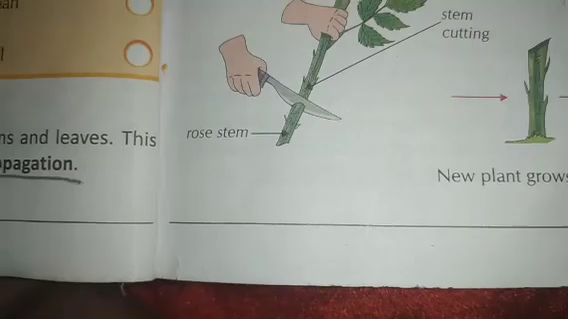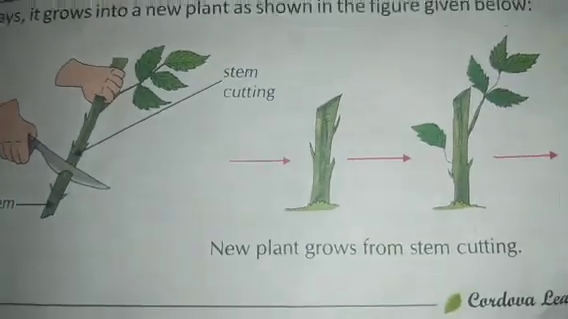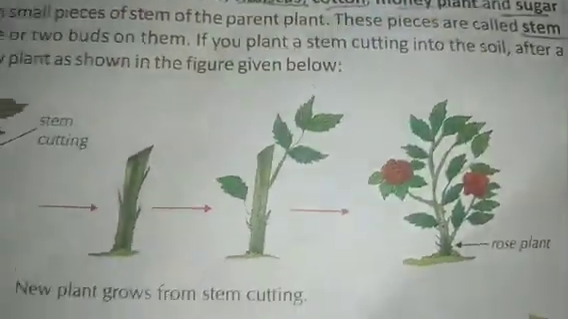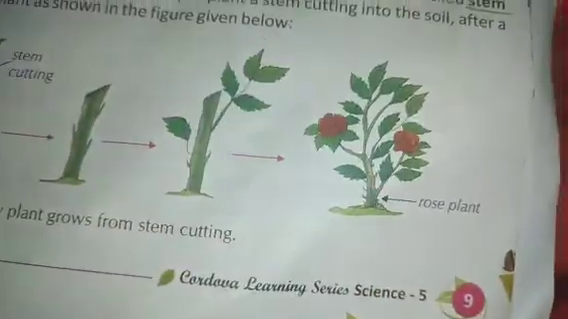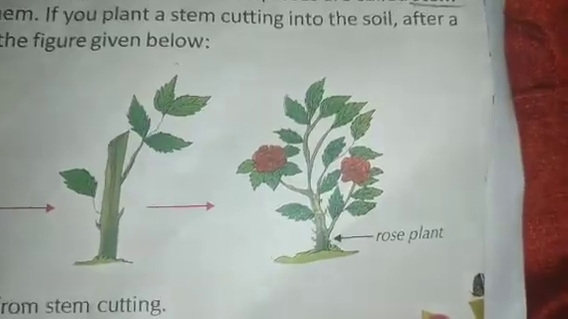If you cut and plant a stem cutting into the soil, after a few days it grows into a new plant as shown in the figure. See this, like this we get beautiful roses. Okay, we all love roses. Yeah. Next, moving on to the next segment.